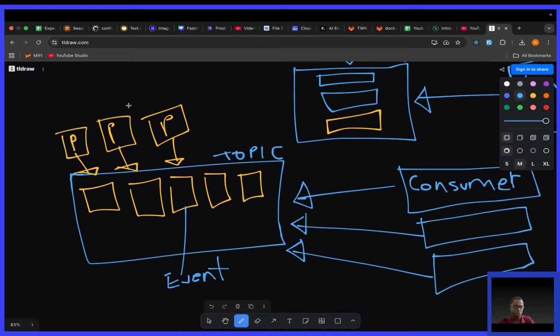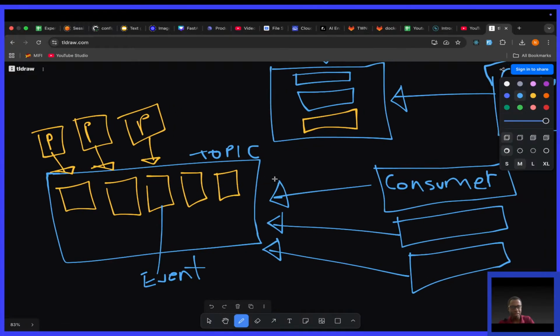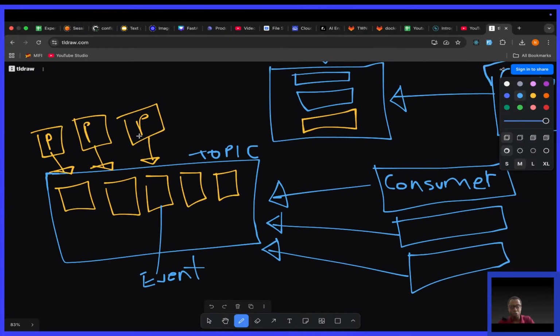So you can have multiple producers publishing or creating events to the same topic or several topics, and you can have multiple consumers consuming or reading events from the same topic or several topics. So you can have a multi-producer, multi-consumer setup, as simple as that.